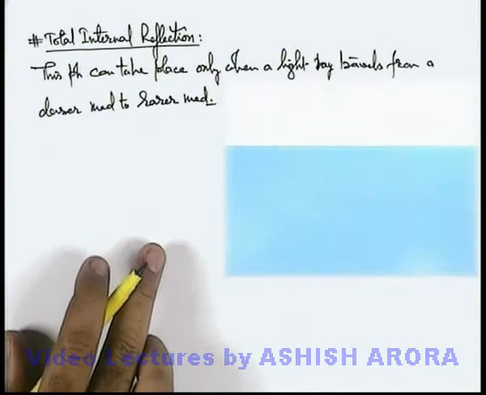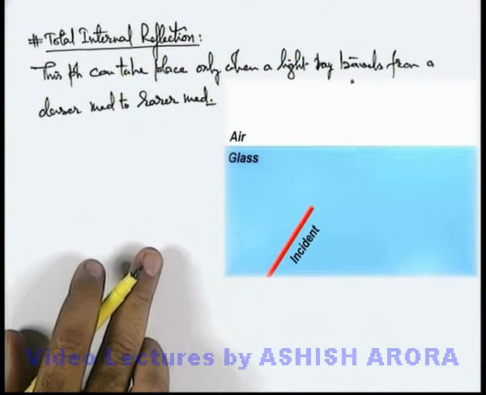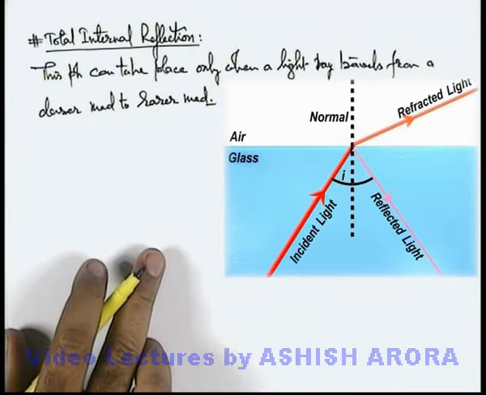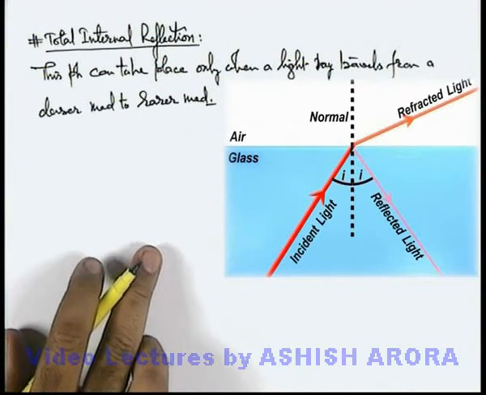To understand the phenomenon, let's have a look at a physical situation. Here you can see there is a glass-air interface on which a light ray is incident from the side of glass, which is a denser medium, at an angle I to the normal to the interface. From this point a part of light is always reflected and a part is transmitted to the other medium, which is the refracted light. The reflected light is also at the same angle I, following the law of reflection, and the transmitted light is following the law of refraction.